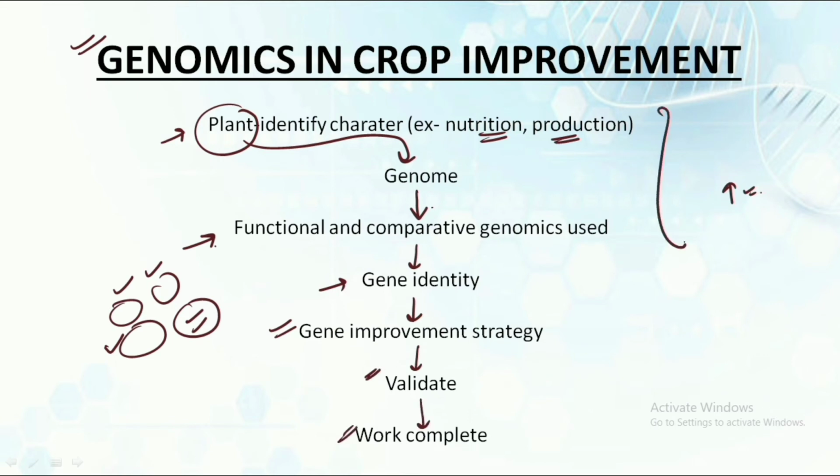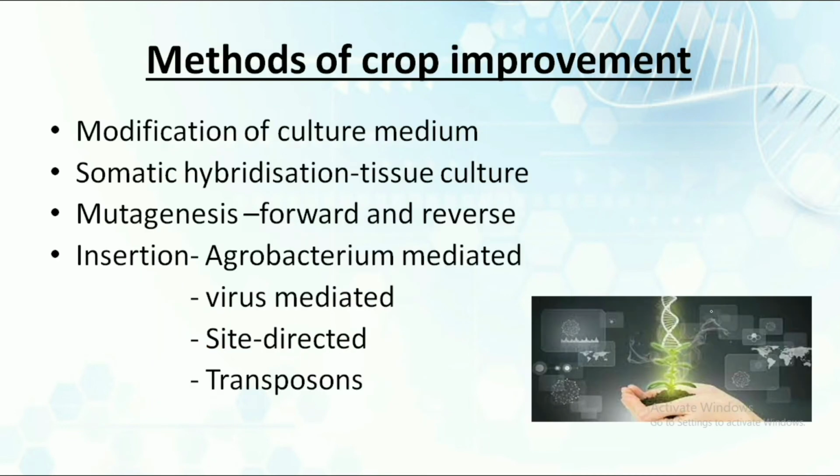So this is the part where genomics helps in crop improvement, and after this process we have various strategies for improving the crop production or the nutritional value, depending upon what particular strategy we are using. So now let's understand the methods for crop improvement. There are various methods.